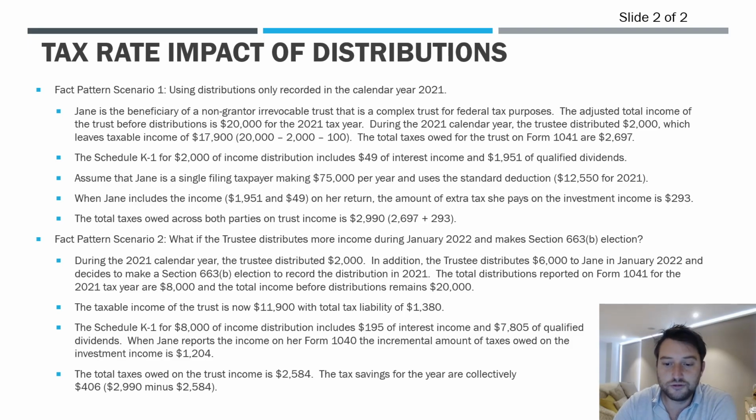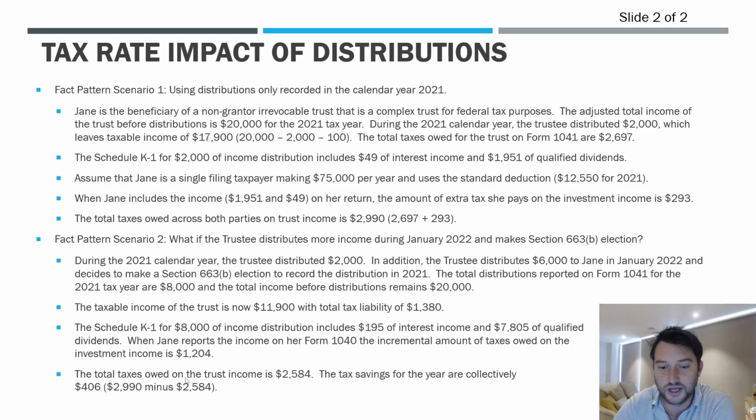Now, after doing that, what does the collective tax footprint look like? So now the total taxes owed on the trust income under this scenario is $2,584. Right, so the 2,584, that's the 1,204 in taxes that Jane owes on her return, right? And then the taxes of 1,380 is what the trust owes.